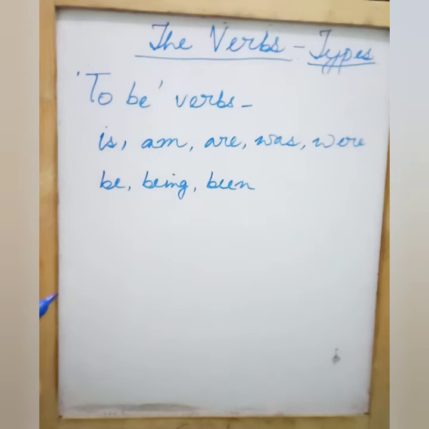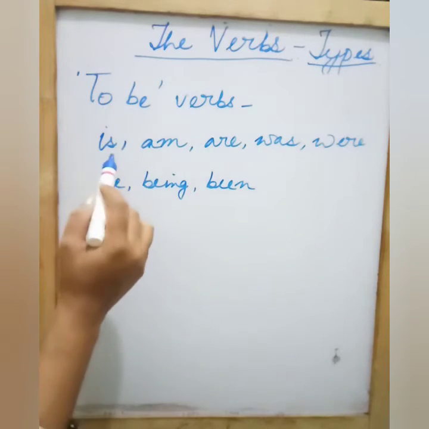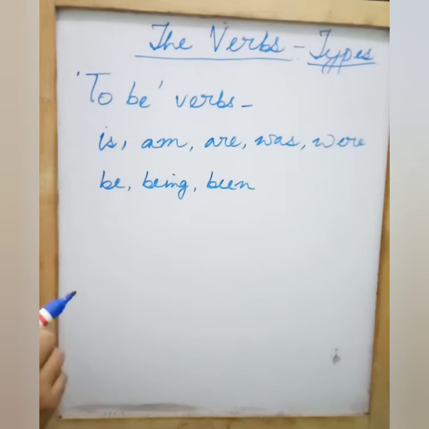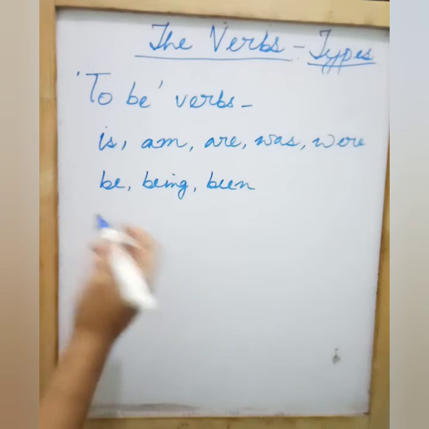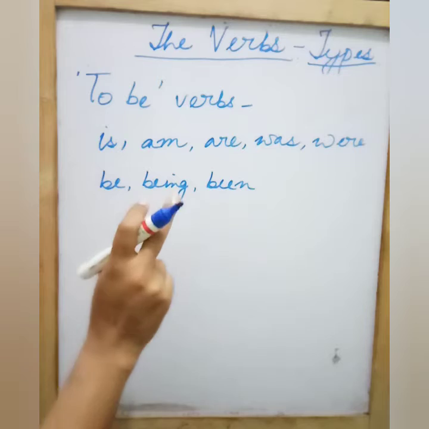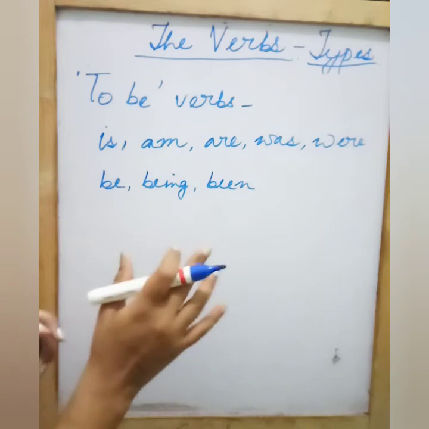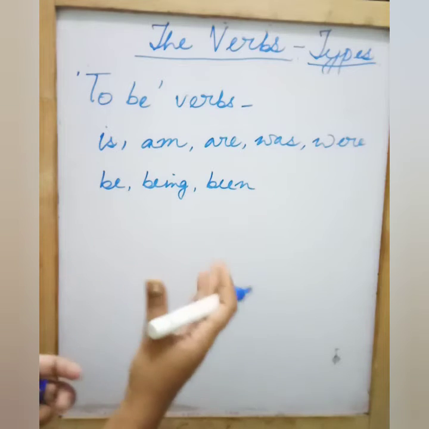So what are the to be verbs? These are the linking verbs. Alright? Is, am, are, was, were, be, being, been. Now say I will write a sentence with one of these to be verbs. Here in this sentence you will see there will be no action. We are just stating a position. It is just defining a state of being.